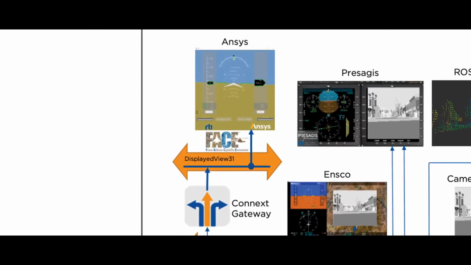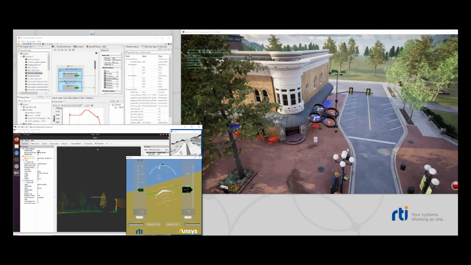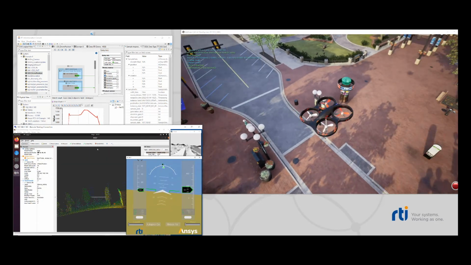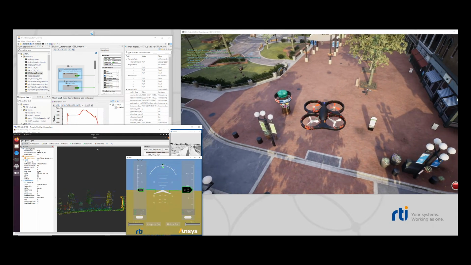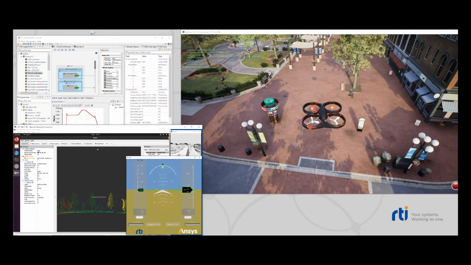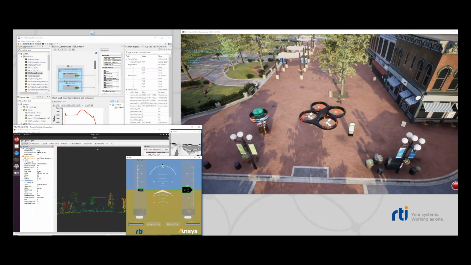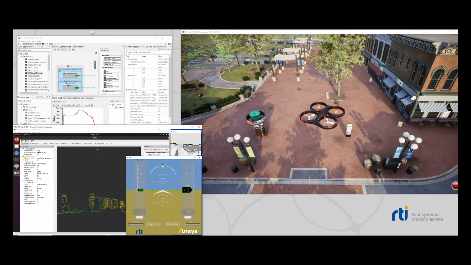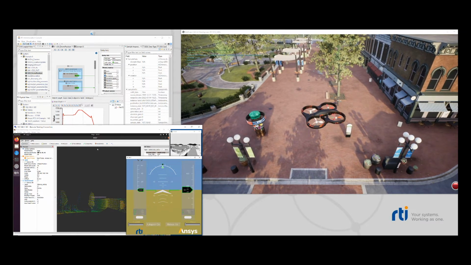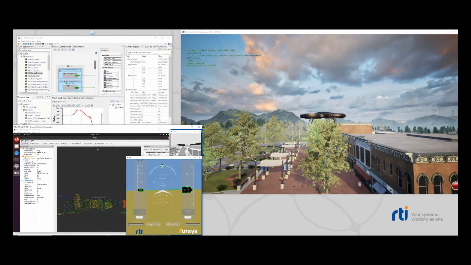The next display is the Ansys CDS, which is built on the Ansys FACE-conformant A661 server. The display uses its own FACE-conformant data model. Using the Connext gateway, we bridge the location topic we use in this demo to the view topic for the FACE data model used by the Ansys CDS. That way, we feed all the relevant data into the CDS, even though it uses a different data model.